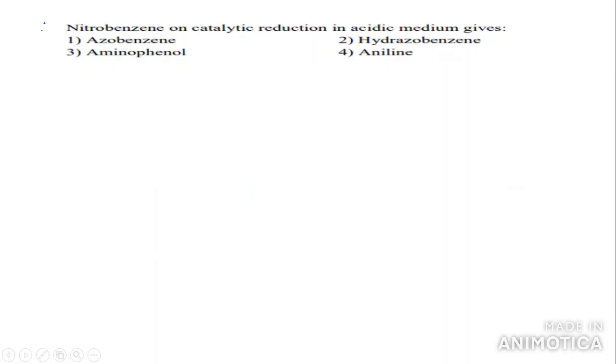Next question. Nitrobenzene on catalytic reduction in acidic medium. Simple question: nitrobenzene, what is the formula? Benzene with NO2. This is the nitrobenzene formula. On catalytic reduction with H2 in the presence of platinum, taking an acidic medium like this, what will you get? It is reduced to aniline. That is option 4.